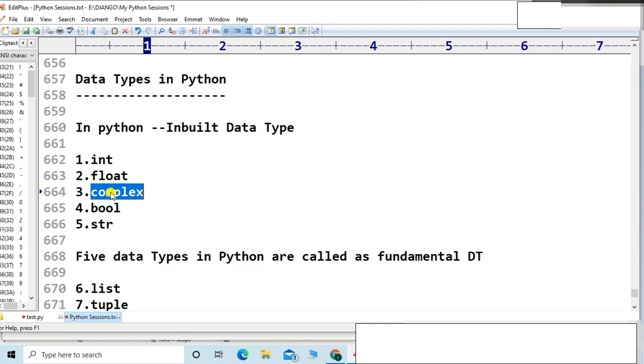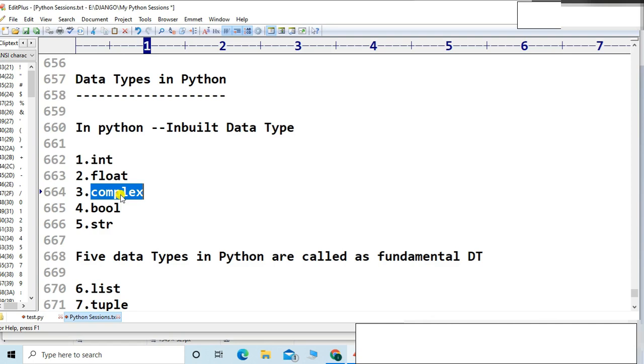In R there will be a chance. I am not aware of R, but there will probably be a complex type. But if I compare with other languages, C or Java, there is no complex type terminology, friends. So these are the data types, friends. I will definitely cover each and everything. We have to spend a number of sessions on the data types. Don't worry, I will cover everything in detail.